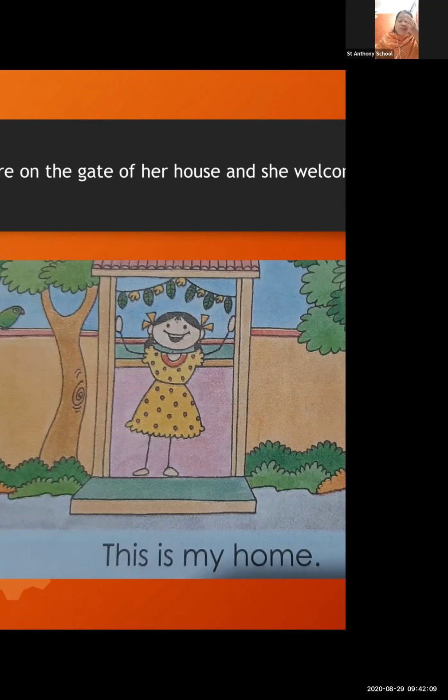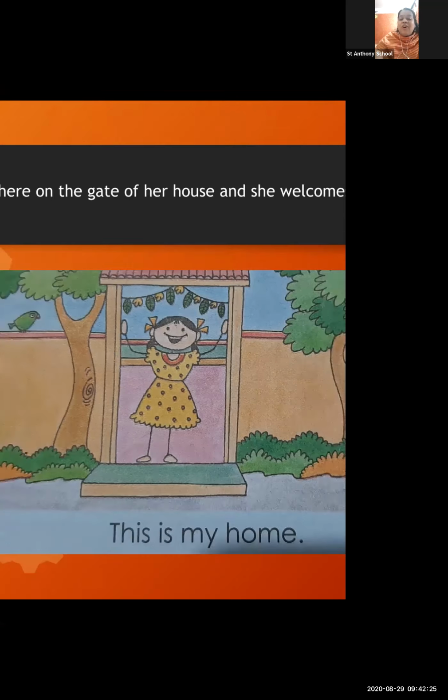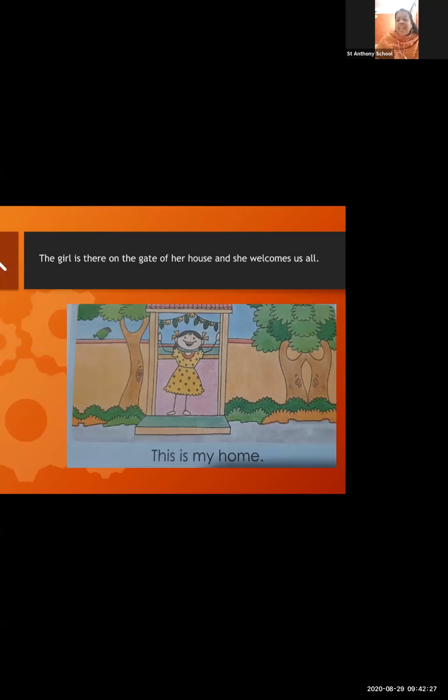So the girl is welcoming us all, me and you all, with a smile, and she is telling us, "This is my home." What is the girl telling us? This is my home. So we understand here that we have to welcome the guest with a smile, right? Yes. So I hope everyone understood this picture.